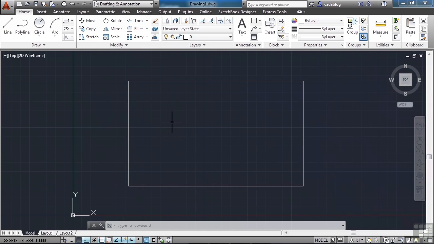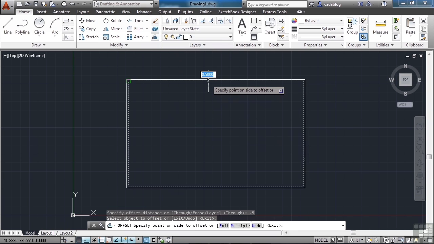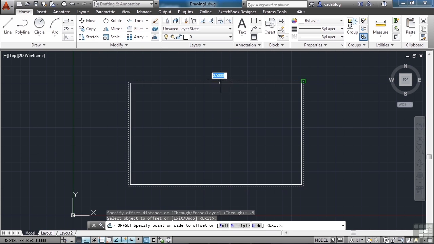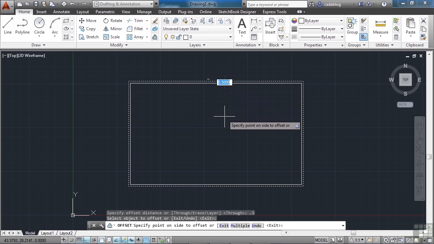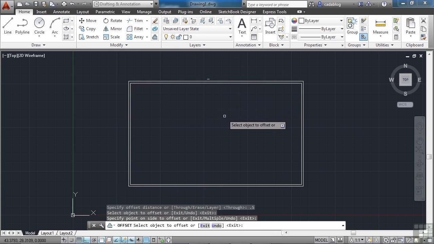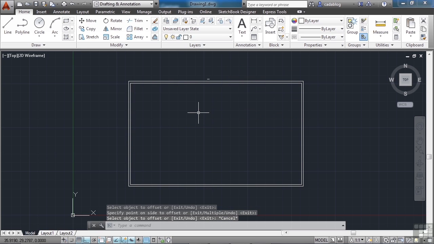Now we're going to use the offset command. Come up here, click on the ribbon, click offset, and then type in 0.5. It's a decimal point, then the number 5. Press Enter. Pick anywhere on the rectangle, left click, and move your cursor, the crosshairs, to the inside. You should get a little preview of what you're going to do. We're copying that line work and offsetting it, or making a parallel copy 5 units away. Click with the left click somewhere inside there, now press the Escape key. The Escape key will cancel a command. You're going to find out that you're going to use it quite a bit.